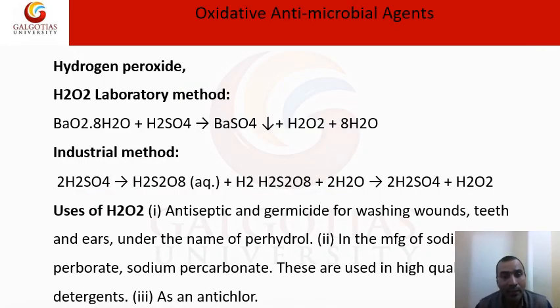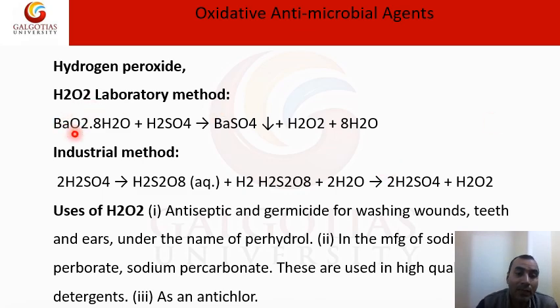Here one example is hydrogen peroxide, because in the previous slide we saw that hydrogen peroxide acts as an antimicrobial agent by an oxidative mechanism. Now how do we prepare this?